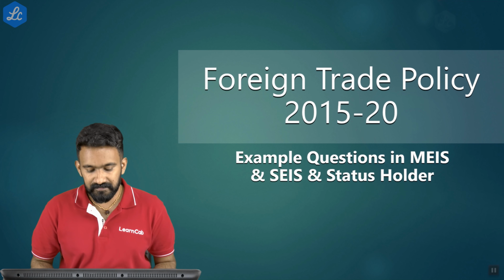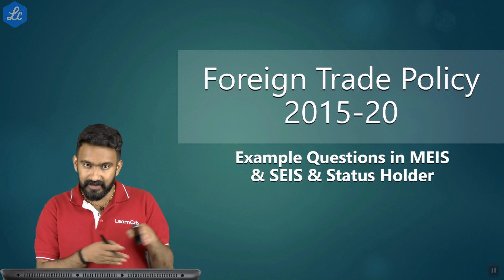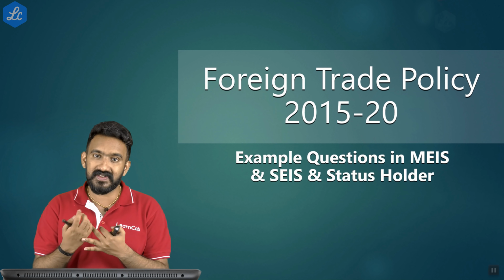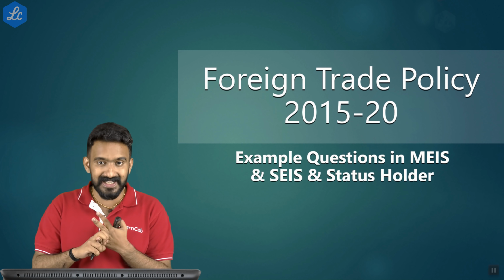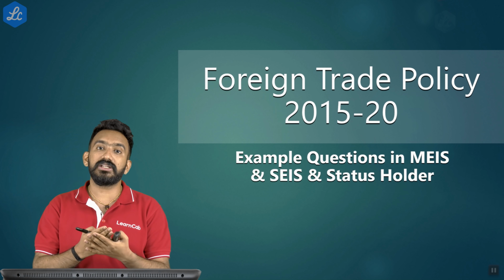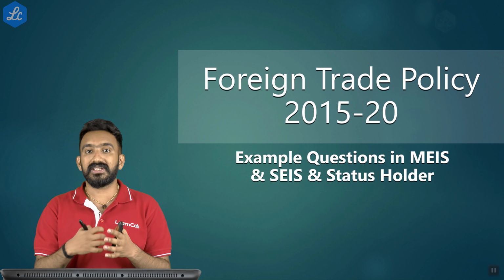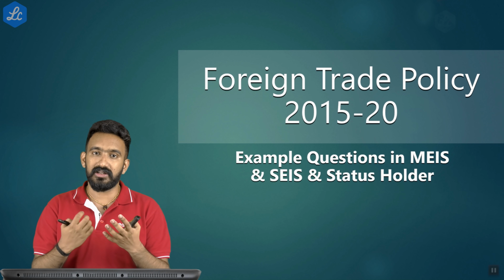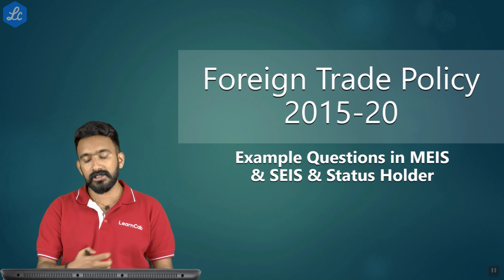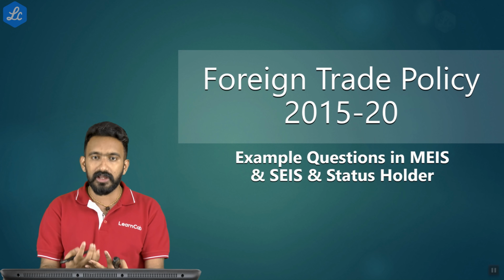Welcome back, my dear learner. Now let's look at a few set of questions which cover those three areas that we have just covered. There are three export reward schemes that we covered: the Merchandise Exports from India Scheme, the Services Exports from India Scheme, and a set of people who can get a registration called status holder, or get the additional privilege of a status holder. So let's look at a set of questions which covers all this so that you'll be ready for the examination.